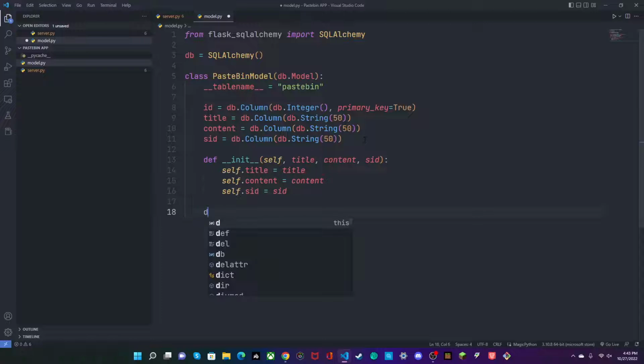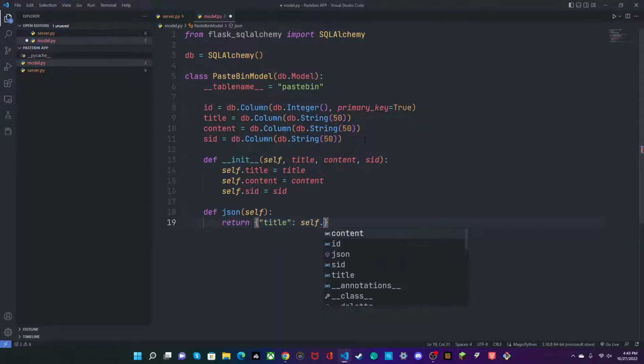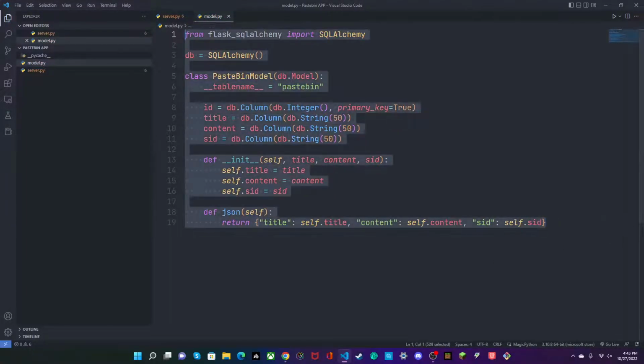Now finally we'll define json, and inside of this we'll just return title as self.title, and then our content as self.content, and finally we'll return our secret ID as self.secret_id. So great, we've successfully made our model.